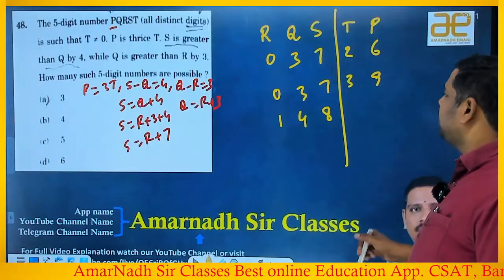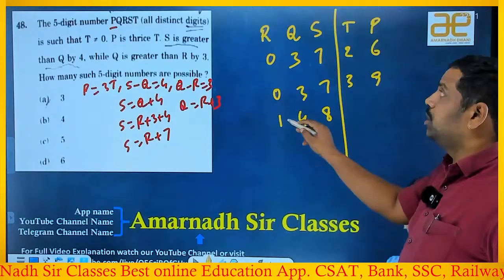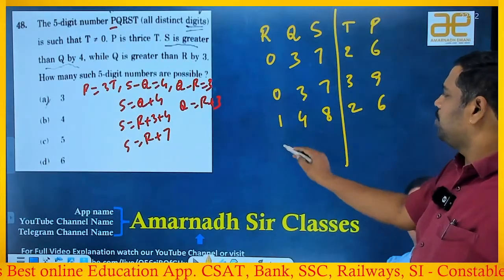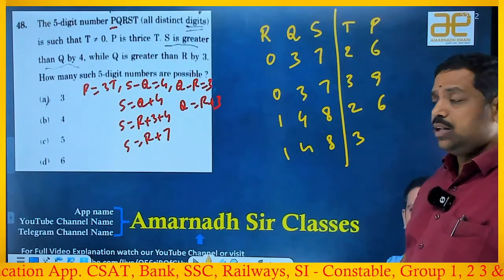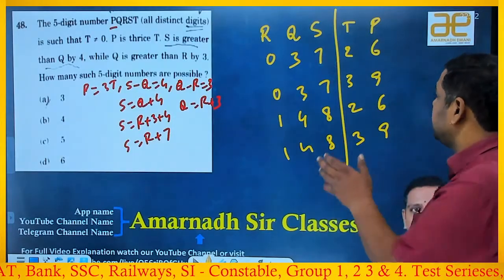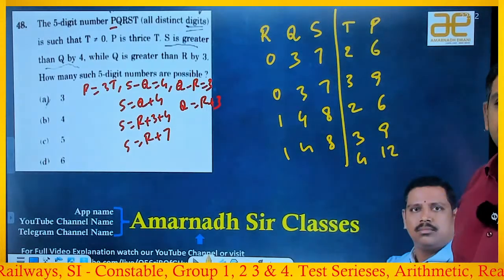Now I cannot take T equal to 1 because R has already taken 1. If T is 2, P should be 6. No repetition, happy: 1, 4, 8. If T is 3, then 3 threes are 9. It is also not a problem. You might get a doubt: why am I stopping T at 3? If I take T equal to 4, P will be 12, and 12 is not a digit, right? That's why I'm not verifying that.